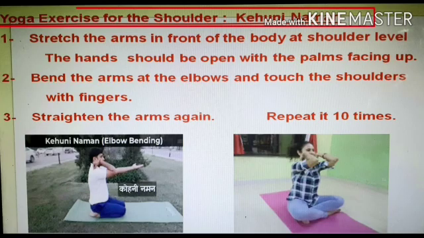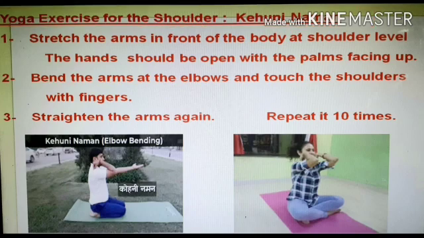Now the last yoga exercise is for the shoulders, and the name is Kohani Naman. First point, stretch the arms in front of the body at shoulder level. The hands should be open with the palms facing up. Second point, bend the arms at the elbow and touch the shoulders with fingers. Straighten the arms again. This is one complete exercise, children, as shown in the picture, and you have to repeat it at least 10 times.